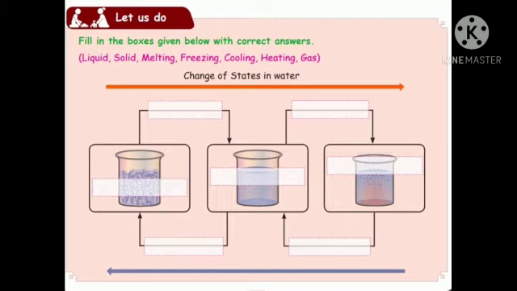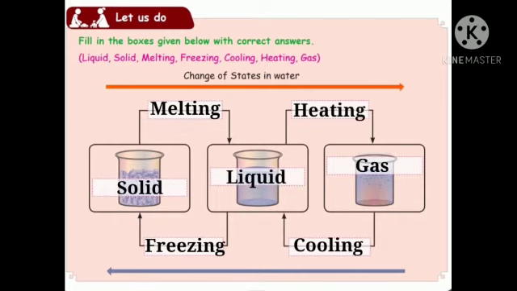So here 3 glasses are given. Let us consider what are the things inside them. In the first one, we consider the solid form of water. In the next one, liquid. In the last glass, we consider it is a gas, water vapor.